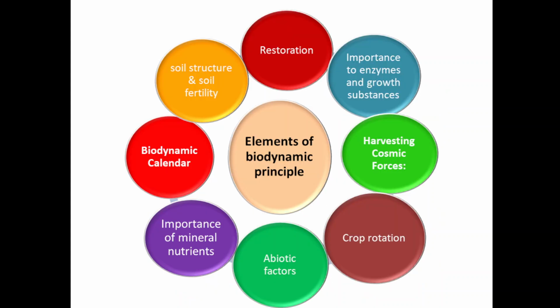And these are the different elements of biodynamic principle. First is harvesting cosmic forces.